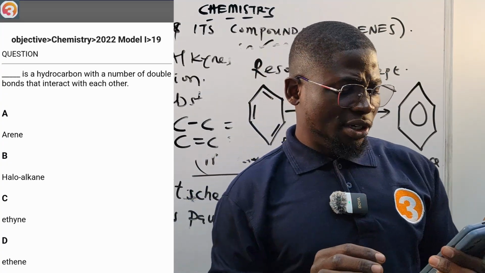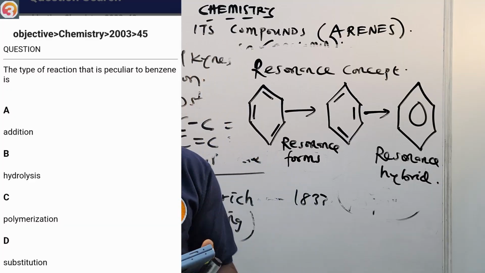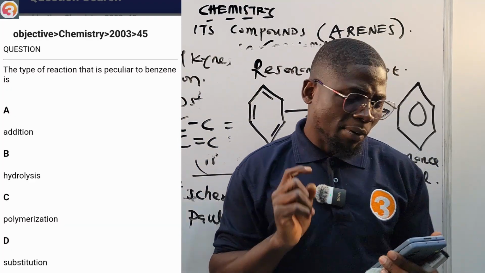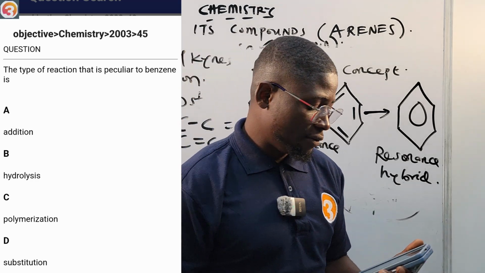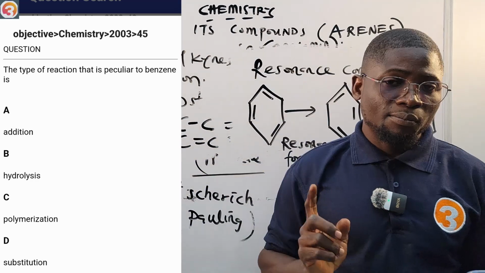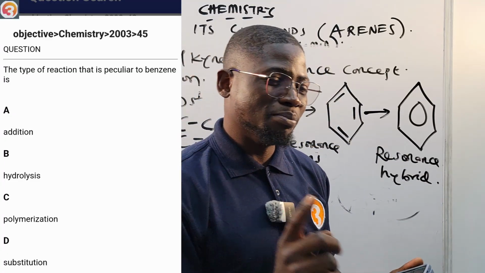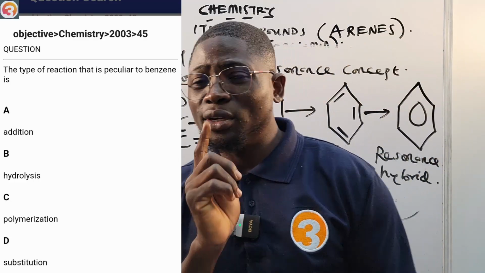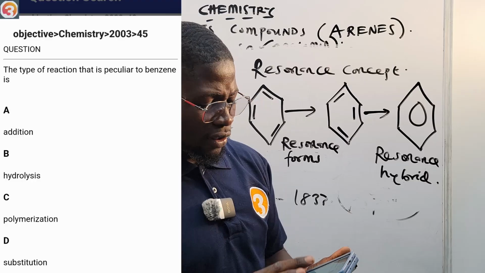Now let's see another question. This is a 2003 question number 45, being shown on your screen right now. The type of reaction that is peculiar to benzene is: A, addition reaction; B, hydrolysis; C, polymerization; D, substitution. So we say that benzene undergoes mainly substitution reaction. Even if they want to undergo addition reaction, they undergo addition reaction with a great deal of difficulty.